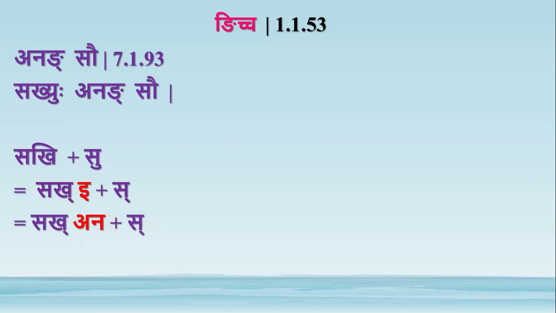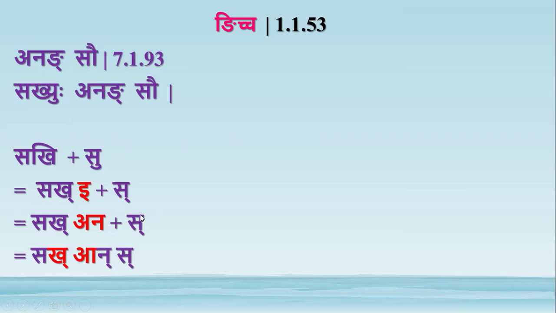So anang remains. Sakh, ana, sakhan plus su. In su, that ukara is it, so we are left with sakara. So at this stage, this sa is a sarvanamasthana pratyaya.